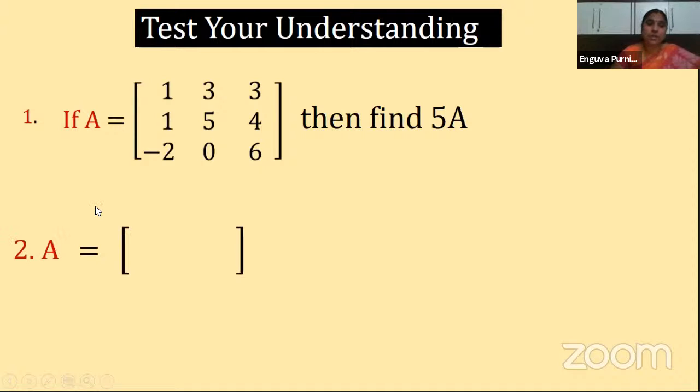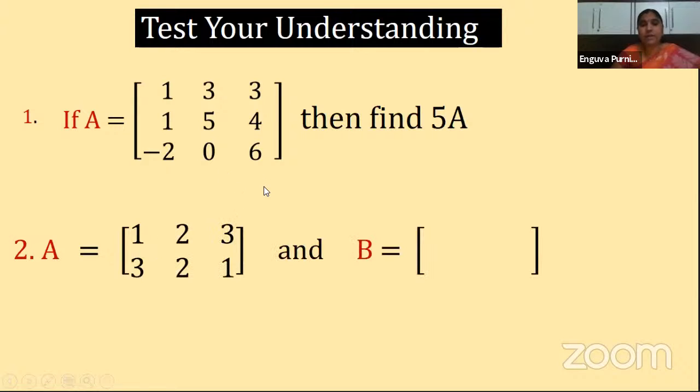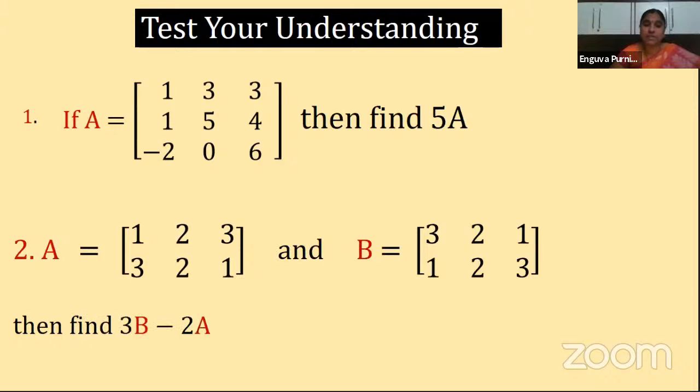Next, second question is, if A is equal to [1, 2, 3; 3, 2, 1] and B is equal to [3, 2, 1; 1, 2, 3], then find 3B minus 2A. So what you should do, you have been given two matrices, children, matrix A and matrix B. You are asked to find 3B minus 2A.